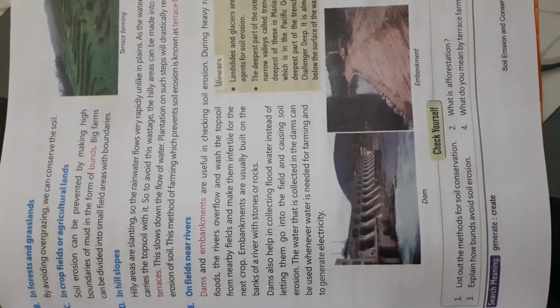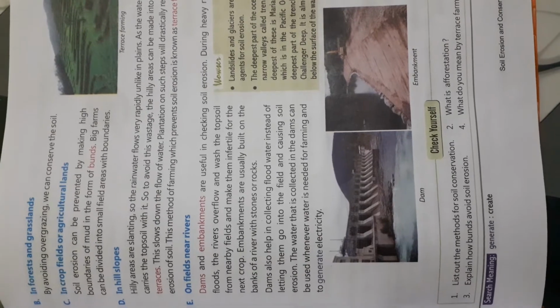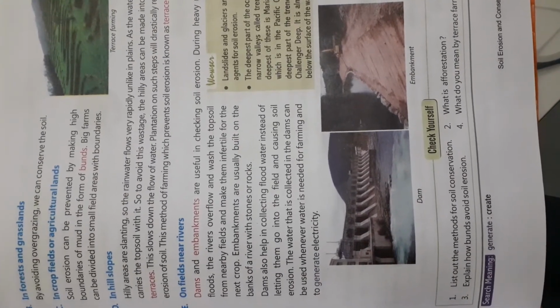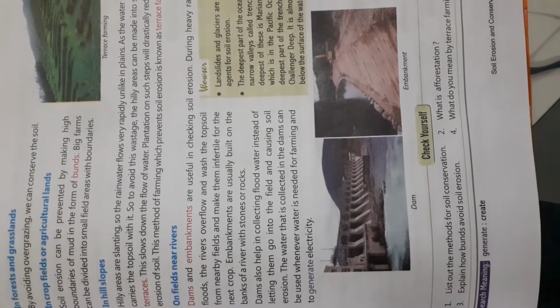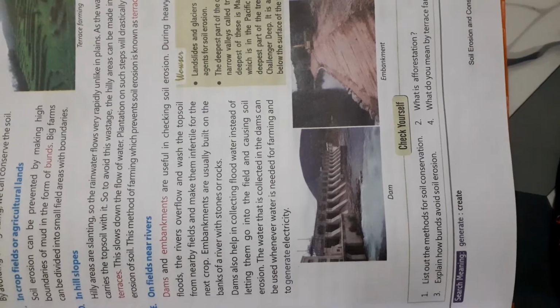In the picture you can see the embankments. We have mostly seen stone walls on the side of the river, on the bank of the river, which are known as embankments, and are very useful whenever there is a high flow of water in the river or a flood. This stone wall can stop the water and prevent the washing away of the topsoil. In this way we can prevent soil erosion.